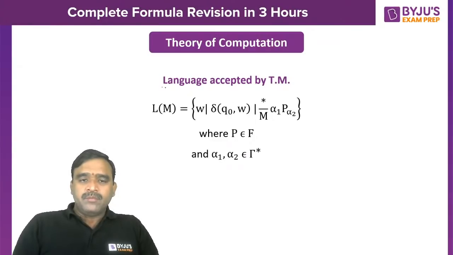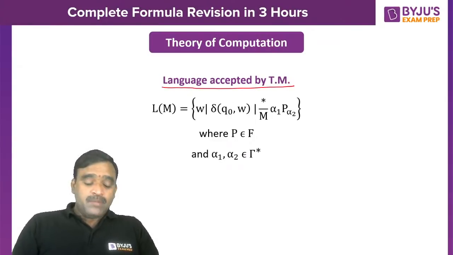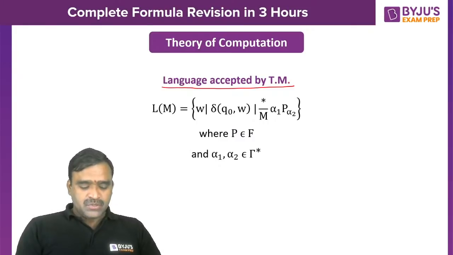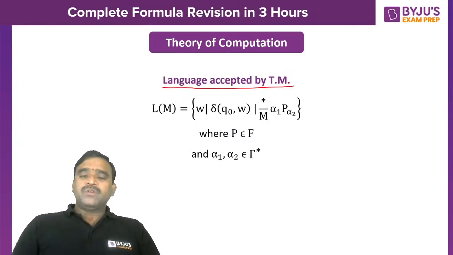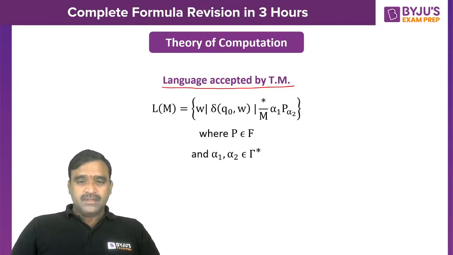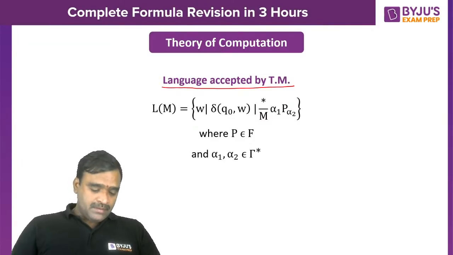Yes. Okay, now coming to the language accepted by the Turing machine. What do you mean by a Turing machine? It is a mathematical model of a computer, you can say. So any type of language a Turing machine can accept: type 0, type 1, type 2, type 3. All computable languages can be accepted, so Turing recognizable languages, recursively enumerable languages also.